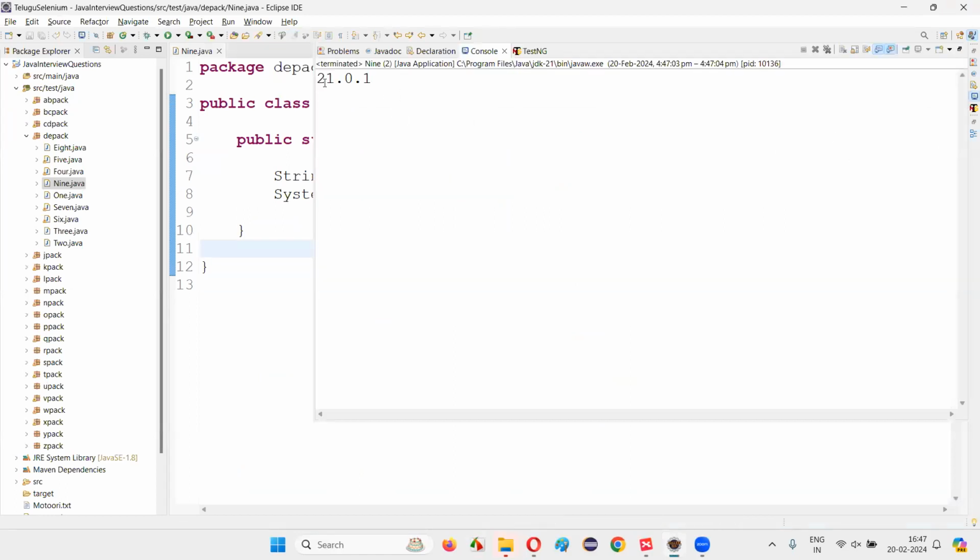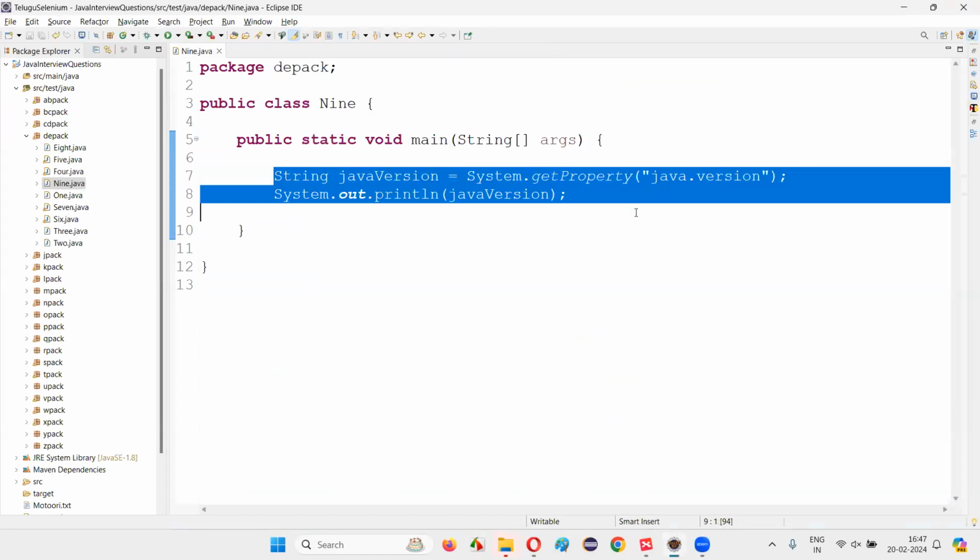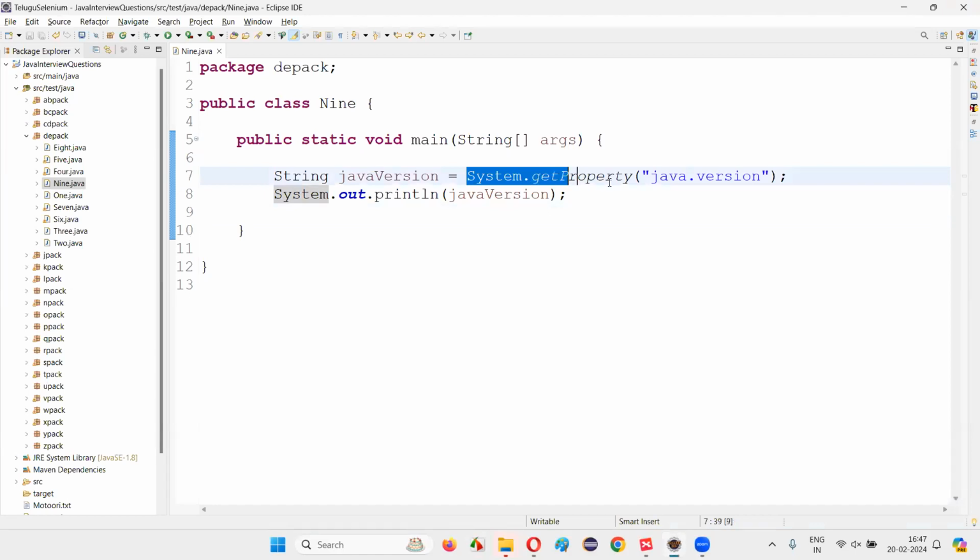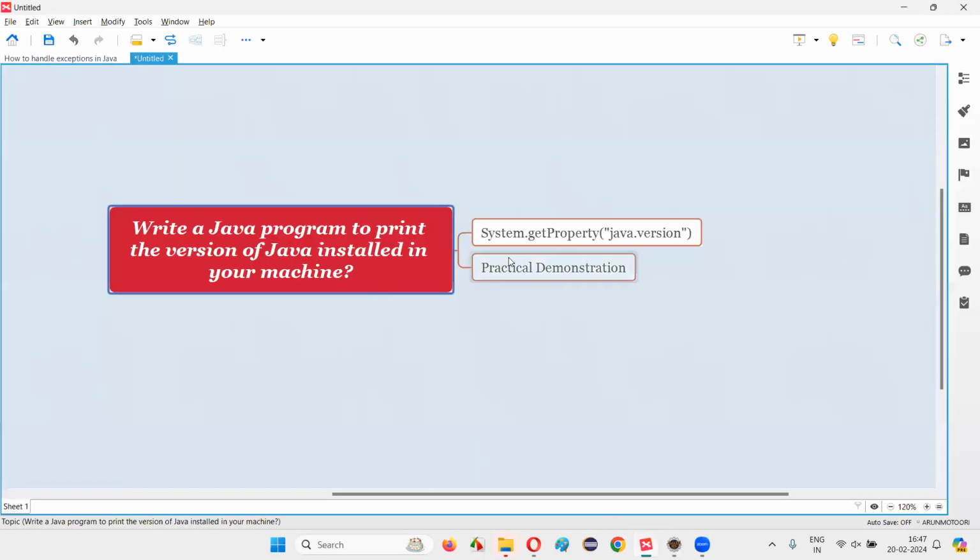The program has properly retrieved the correct version of Java in my machine, and that is possible with the help of System.getProperty. The property name is java.version. So this is how, guys, by writing Java code, we can retrieve the version of Java installed in our machine, and thereafter we can print it out using the normal print statement.